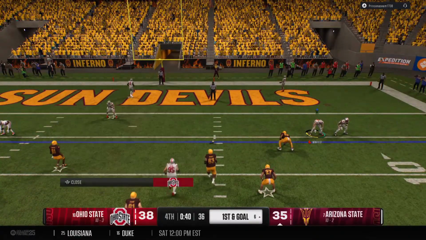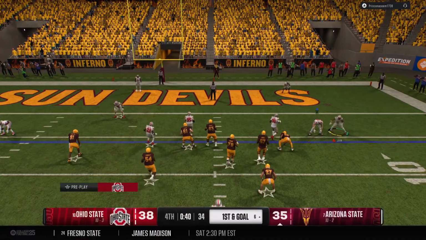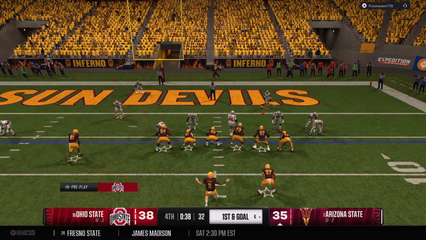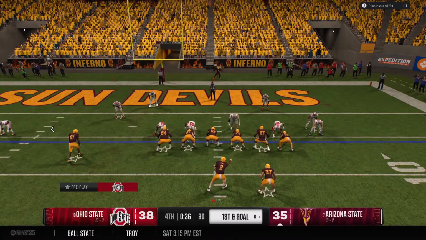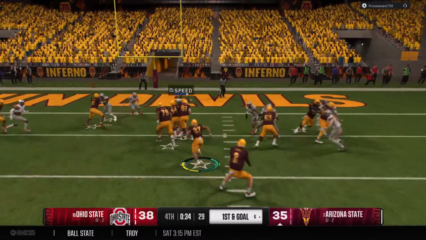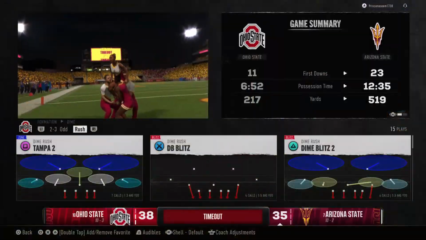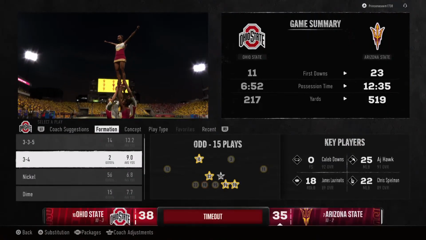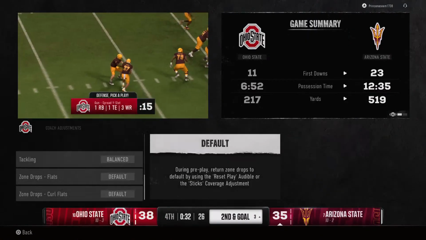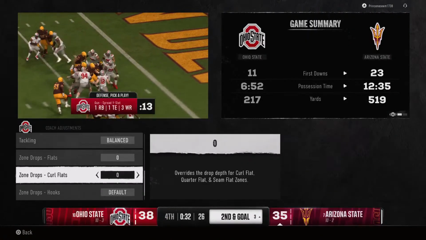So down 3, they're in field goal range already. Chance to take some shots here, but they got to be smart with the clock. First and goal, handoff. The gain good for just a few yards. The defense swarming to the football. And now the defense decides to spend a timeout to regroup a bit.